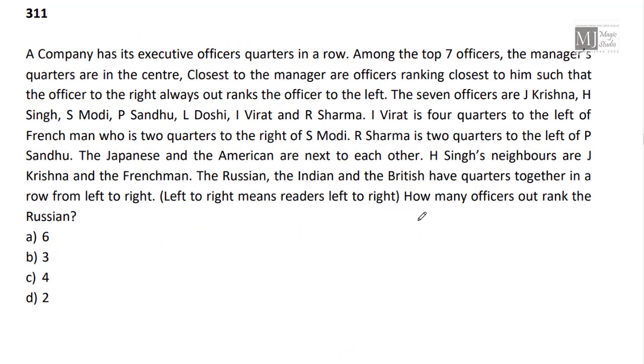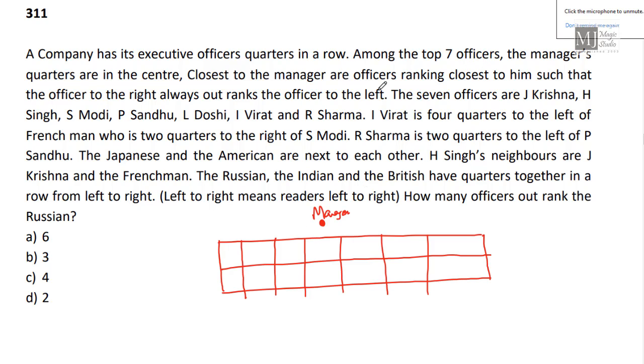A company has its executive officers quarters in a row. Closest to the manager are officers ranking closest to him, such that the officer to the right always outranks the officer to the left.